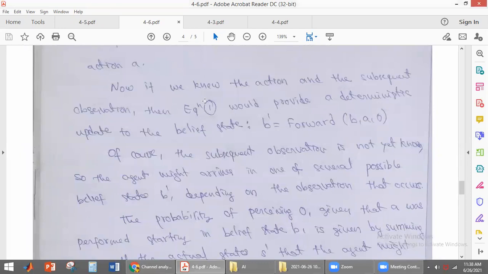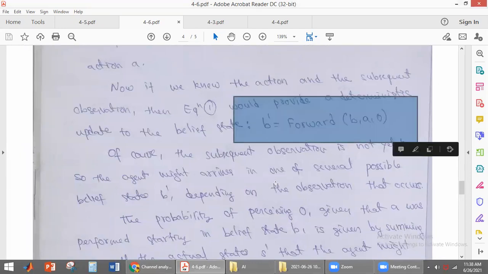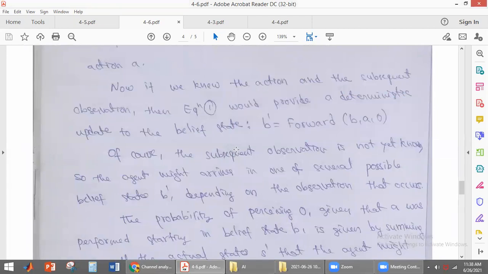So from equation 1, we obtain the next belief state, B dash, by performing some action and observation. The subsequent actions are not known to the agent, because it is a partially observable environment. So the agent might reach one of these belief states. You have the set of states the agent can reach. The agent will reach one of these belief states B dash depending on the observation.